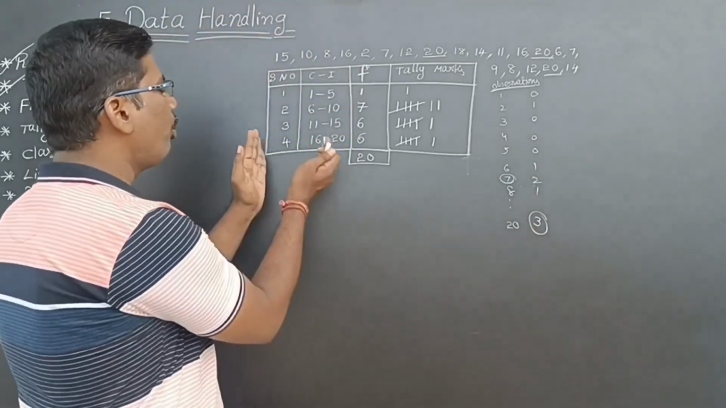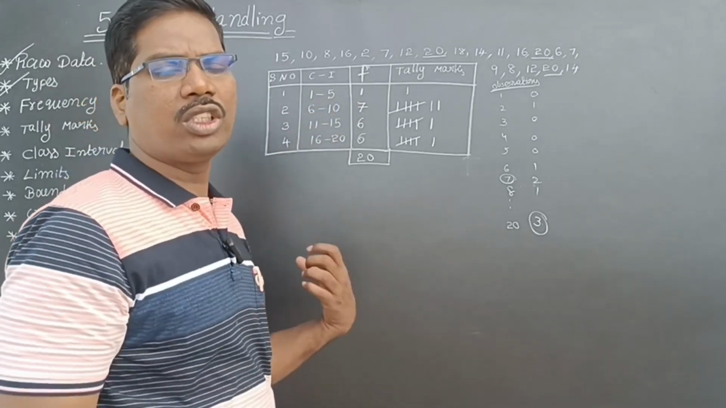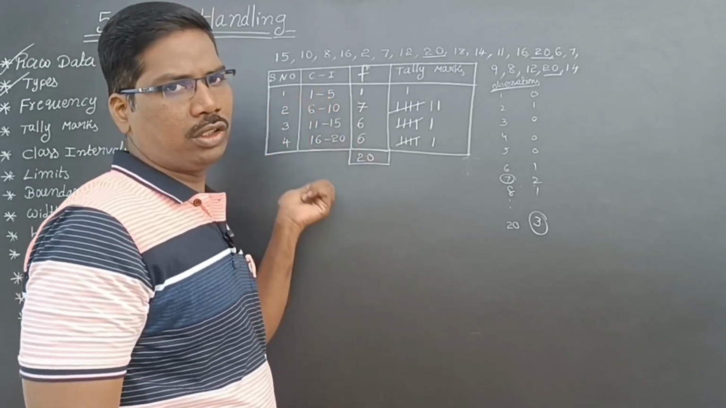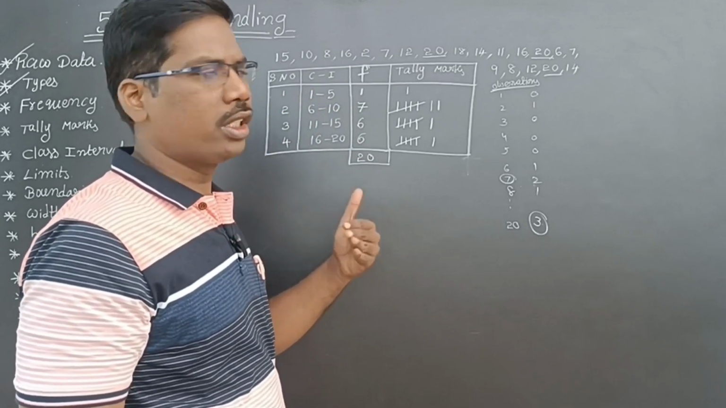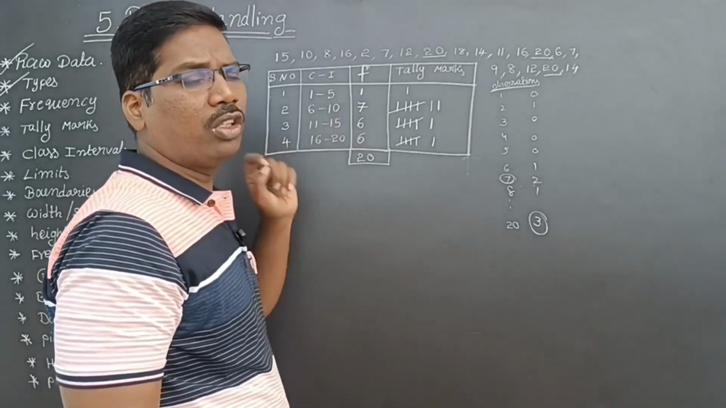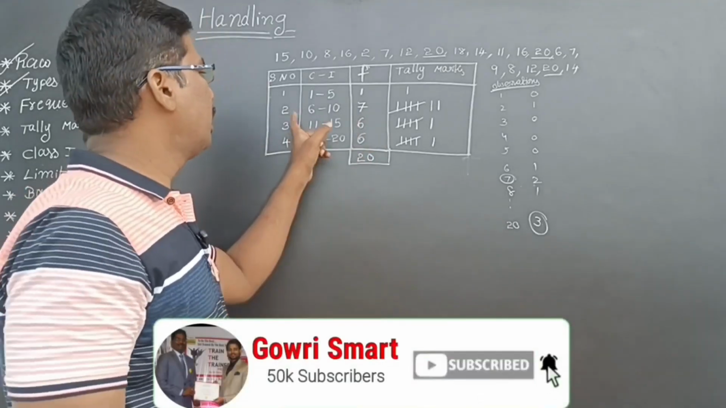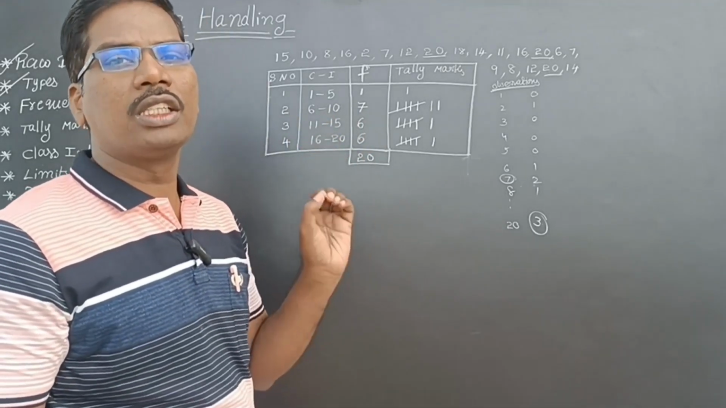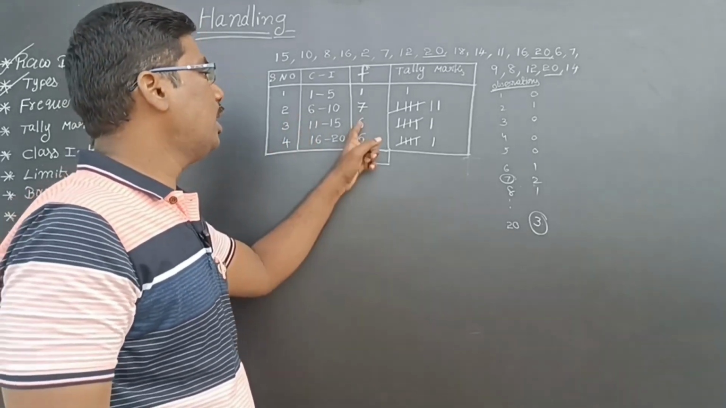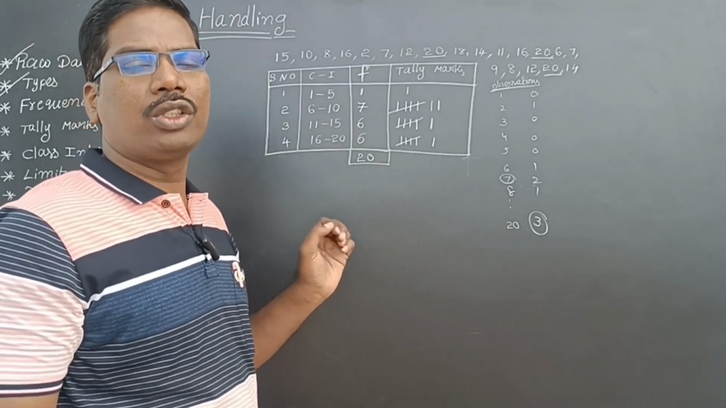In the same way, if you make groups also, from marks 1 to 5, how many students are there? 1 student is there. That is the frequency of this class interval. Next, from 6 to 10 marks, how many students are there? 7 members. Means 7 is the frequency of 6 to 10 marks. Next, from 11 to 15, how many students are there? 6 students. From 16 to 20, 6 students. So these are the frequencies.